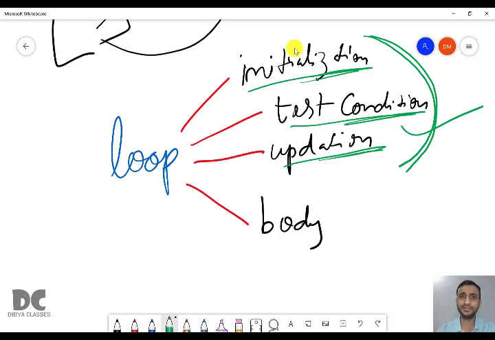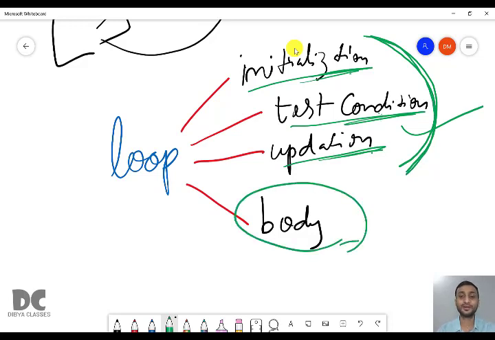If it is not present, either you will get an error or you will get some wrong answers. If you don't have these three present, even if one is missing, you will not get the desired output or you will get some error. So remember, initialization, test condition and updation is compulsory in a loop.